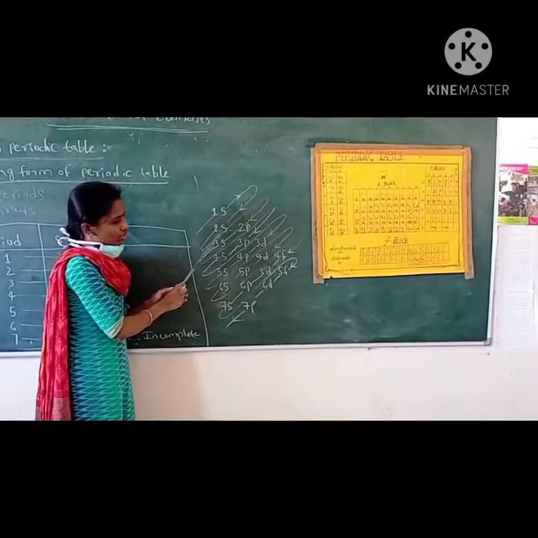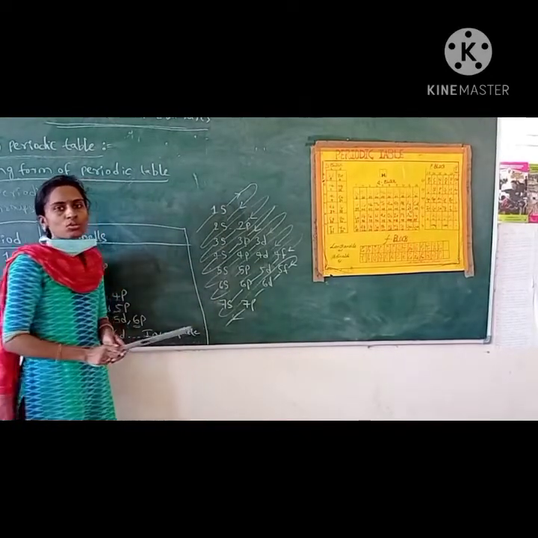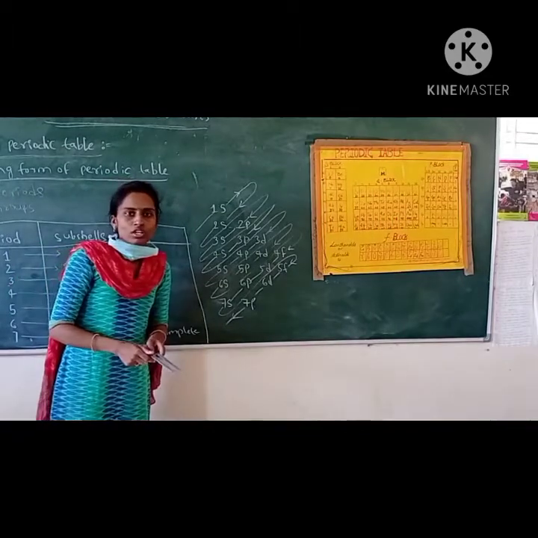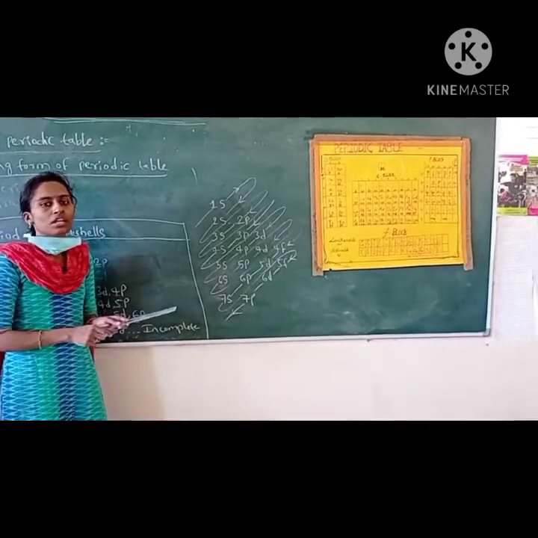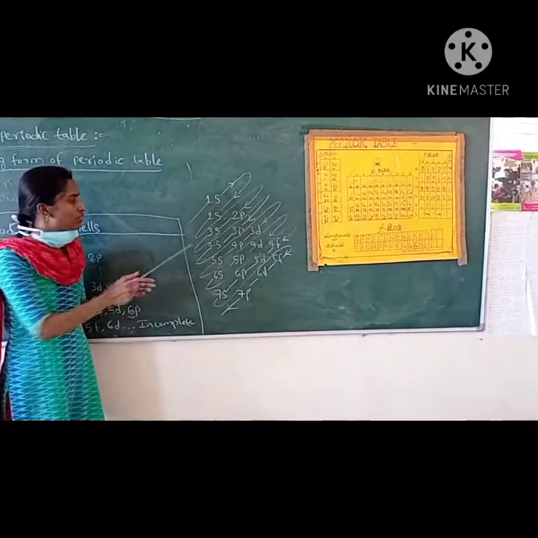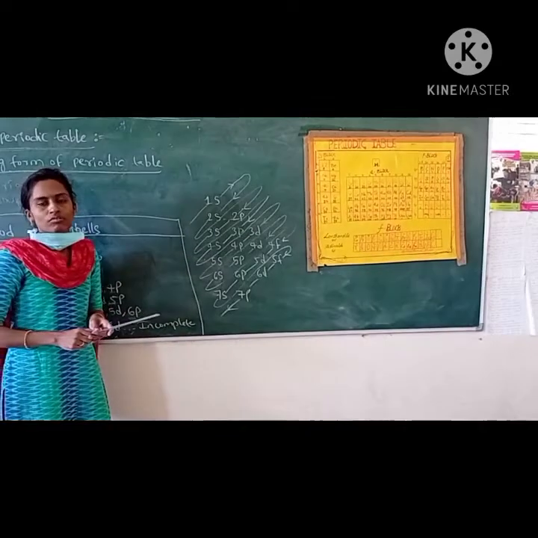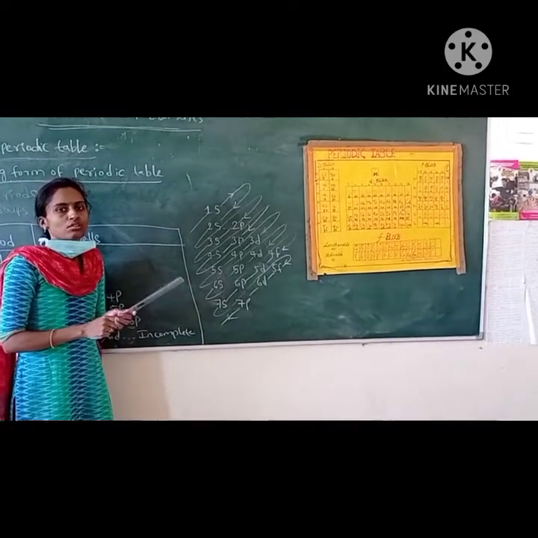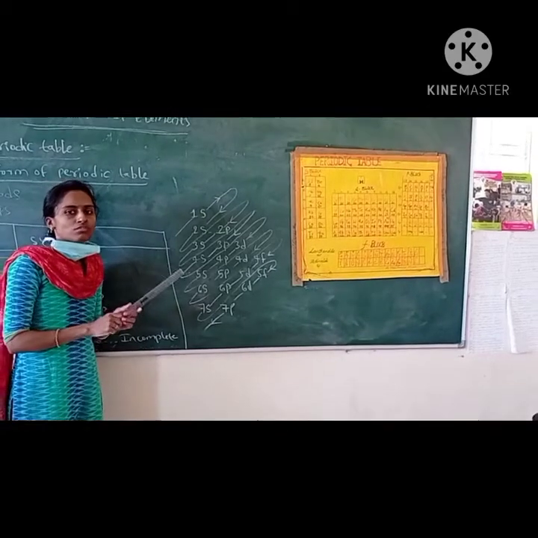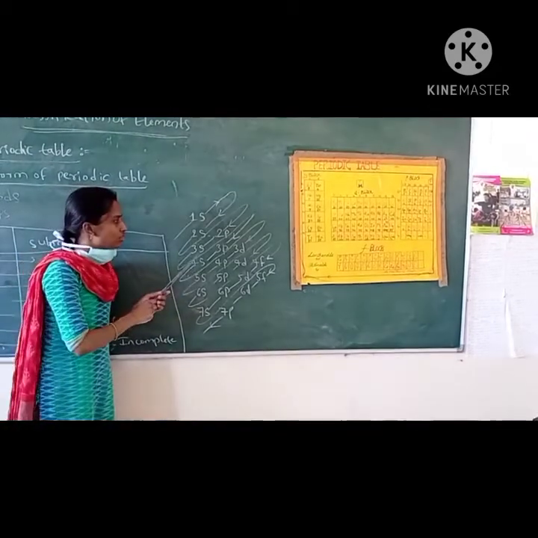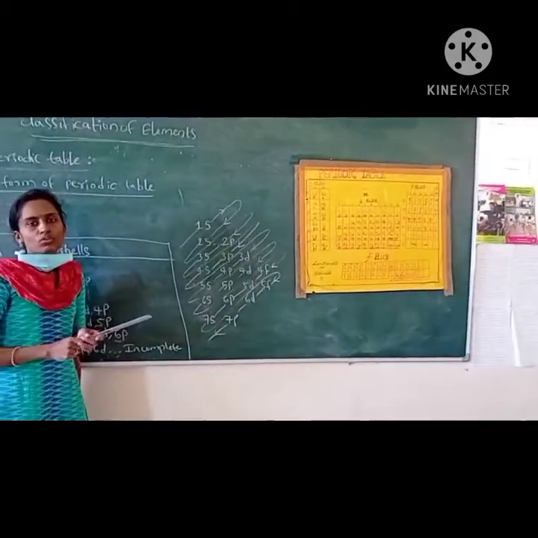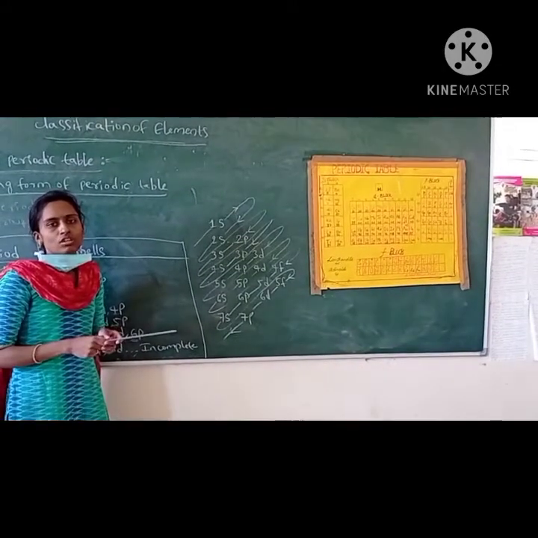If you remember this diagram, it is very easy to remember the electronic configuration and also the number of period and group. So this is the way to remember the electronic configuration, or the preferred subshell in which to fill the electrons next. This is very useful for you to write the electronic configuration.